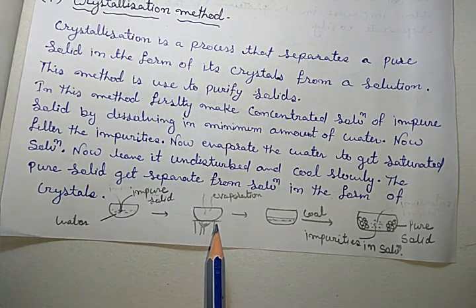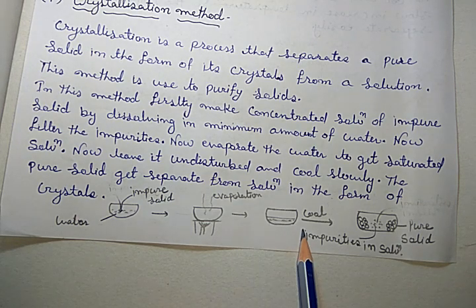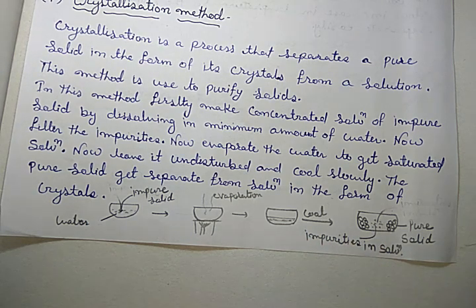Here the temperature was high, so more solid was dissolved, but when it cools down, the solubility decreases, so the extra salt gets separated in the form of pure solid crystals, like this.